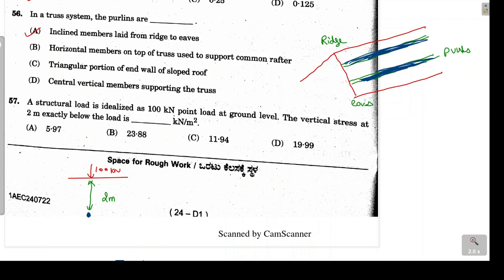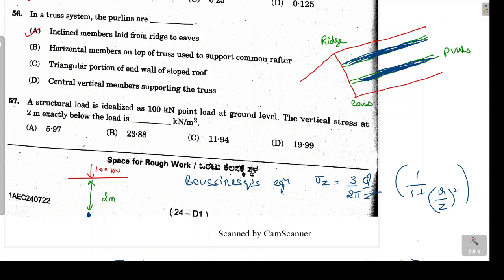So the formula as per the Boussinesq equation says that the vertical stress at any depth is equal to 3 upon 2 pi into q upon z square multiplied by 1 upon 1 plus r upon z whole square, and we have to consider the power as 5 by 2.